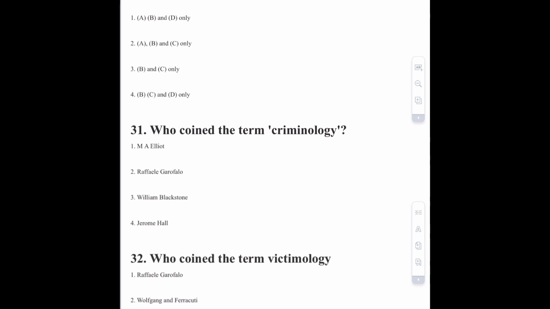And moving towards question number 31, that is who coined the term criminology? The correct option of this question is option number 2, that is Raphael.